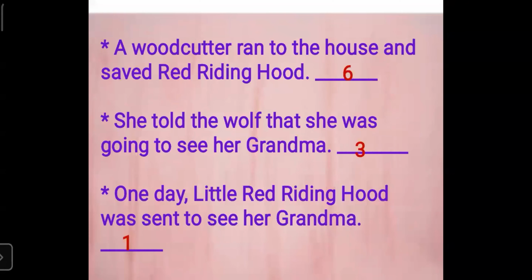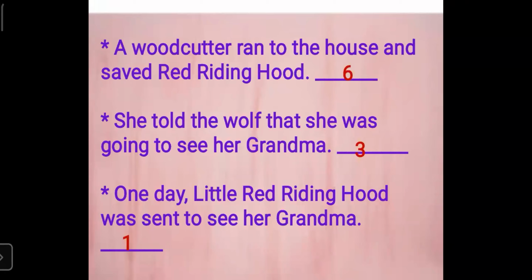And in the last, a woodcutter ran to the house and saved Red Riding Hood. So when the wolf tries to eat Red Riding Hood, Red Riding Hood begins to shout, and after hearing the voice, there is a woodcutter in the jungle. The woodcutter comes running to the house. So I have put number 6 for this sentence.